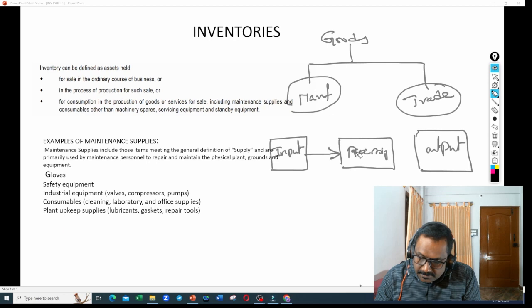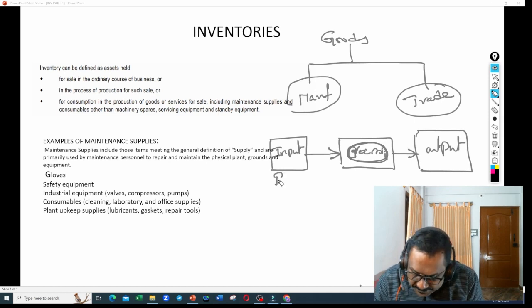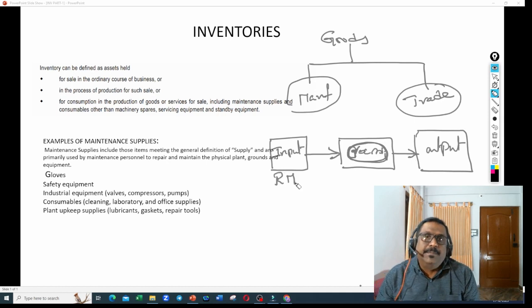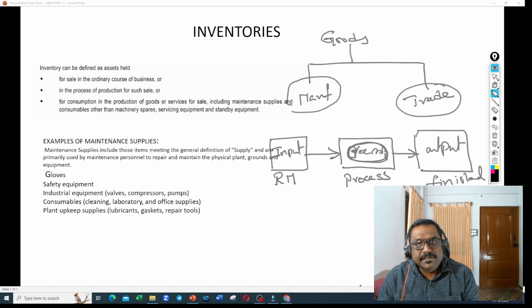This is processing, the place where the processing happens. Once the process is completed, our output will be received. So here we send raw material, RM. Here the process happens. Here you get finished goods. This is how manufacturing happens.